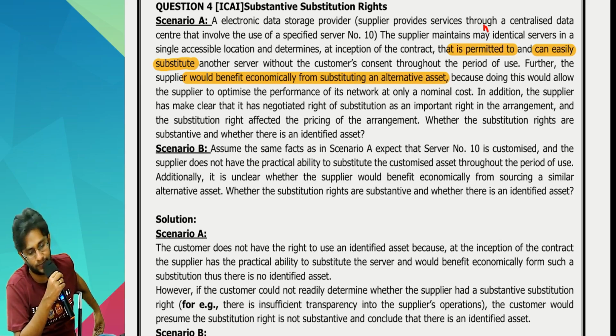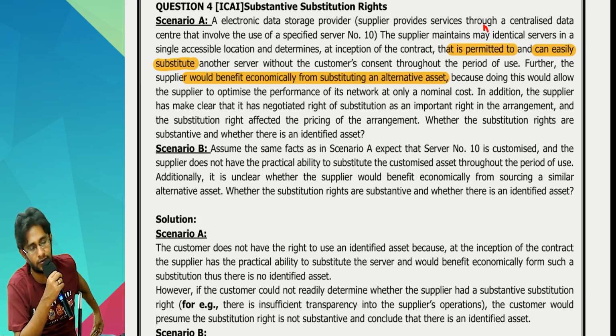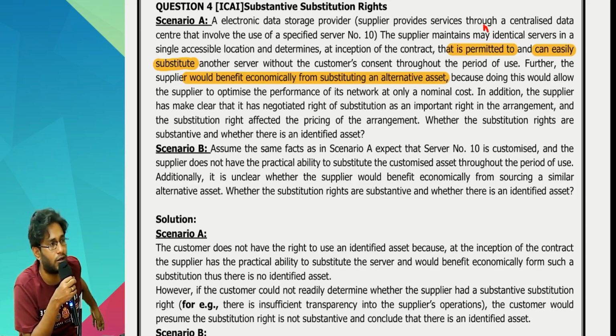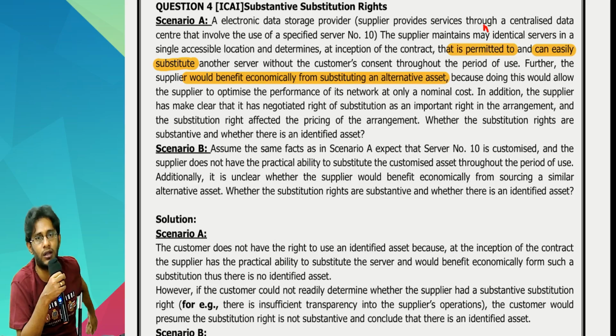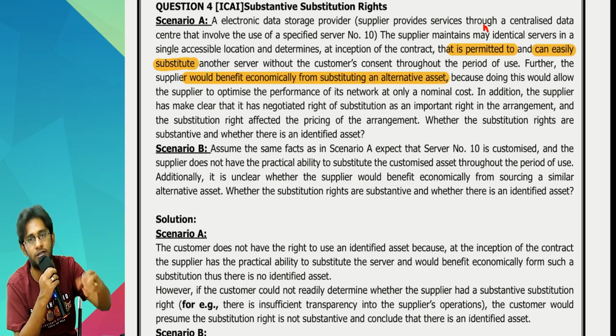Practical ability is missing, and moreover it is unclear whether the supplier would benefit economically from sourcing a similar alternative asset. So first thing, he does not have practical ability. Second, I do not know whether he will benefit or not. First condition failed, no. When first condition is failed, substitution rights are not substantive. Moreover, the standard also told that whenever the customer is unable to identify whether the supplier's substitution rights are substantive or not, then presume that they are not substantive, and therefore you have an identified asset at your hand. So therefore the lease, further step you can go, whether right to control is there or not there.